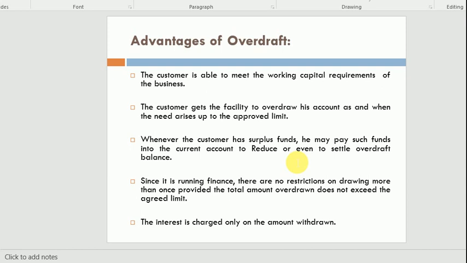The interest is charged only on the withdrawn amount, the overdraft amount only. Like you withdraw 5 lakh, but in this 5 lakh, 2 lakh is your own deposits and 3 lakh is the overdraft amount. So interest will be charged on 3 lakh only.